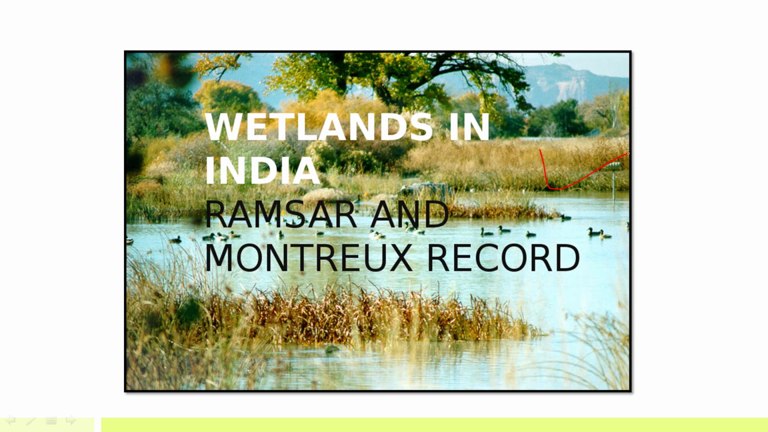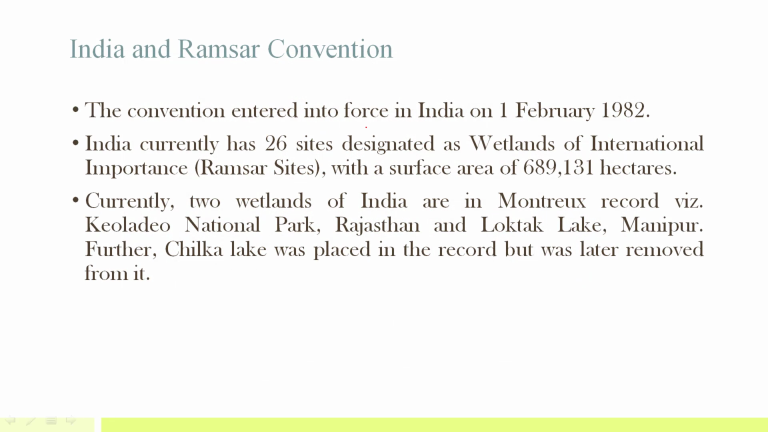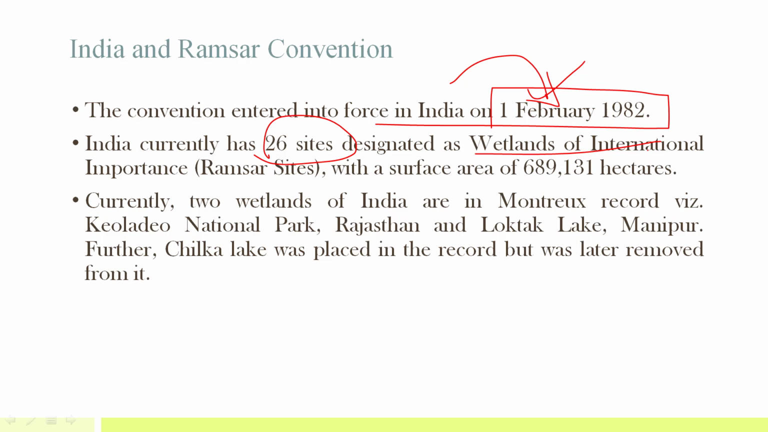So now let's discuss wetlands in India, which wetlands are in the Ramsar list and which are in the Montreux record. The convention entered into force in India on 1st February 1982. It was signed in 1971, that is on 2nd February 1971, but India ratified it later in 1982. India has 26 sites designated under the Ramsar list. And currently 2 wetlands of India are in the Montreux record, as I have told you. One is Keoladeo National Park in Rajasthan, and second is Loktak Lake in Manipur. Okay, Chilika Lake was earlier placed in this record, but it was later removed once the ecological character was restored.